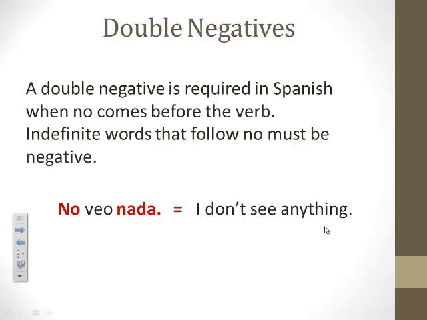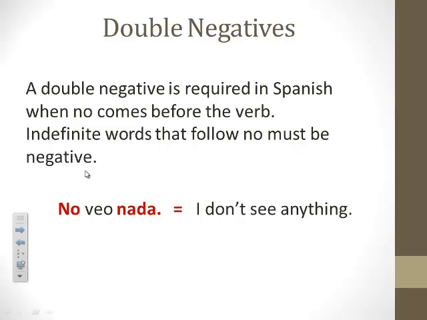You may be tempted, because you see this word, anything, to want to use algo, because algo means something or anything. However, if there is a no in front of the verb, you have to use a negative word. Okay, just like the rule here tells you, indefinite words that follow no must be negative.